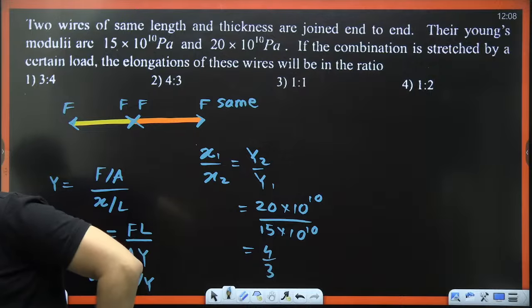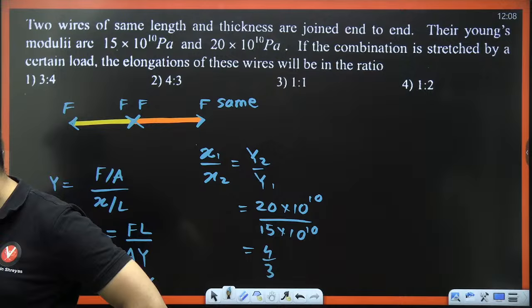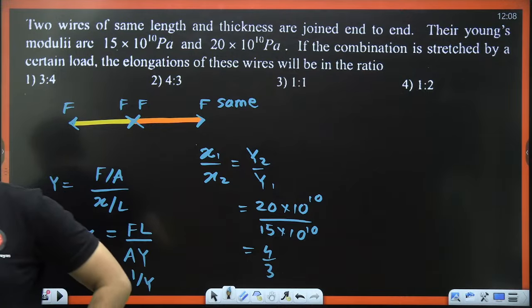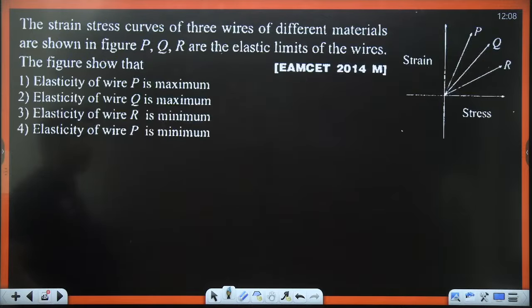Correct. Everybody answer this in the chat box. If you got it, shall we go ahead to the next question, guys? Very nice. Let's move on. Here is the next question.